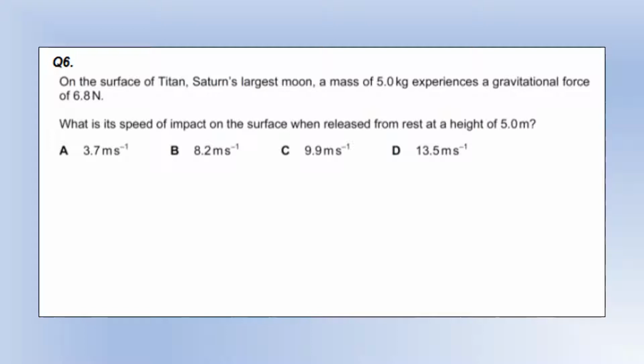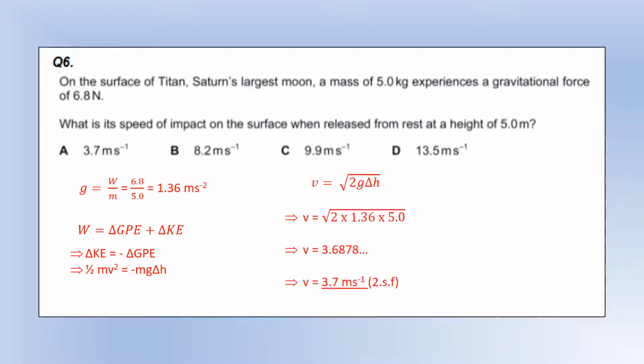On the surface of Titan, Saturn's largest moon, a mass of 5 kilograms experiences a gravitational force of 6.8 newtons. What is the speed of impact on the surface when released from rest at a height of 5 meters? So the first thing I'm going to do is figure out what g is on the moon using the weight and the mass. And then we're just going to use conservation of energy with no work done. We're going to rearrange that to make the speed the subject, plug the numbers in with our value of g that we've calculated, and give our answer for the speed, which is clearly option A.